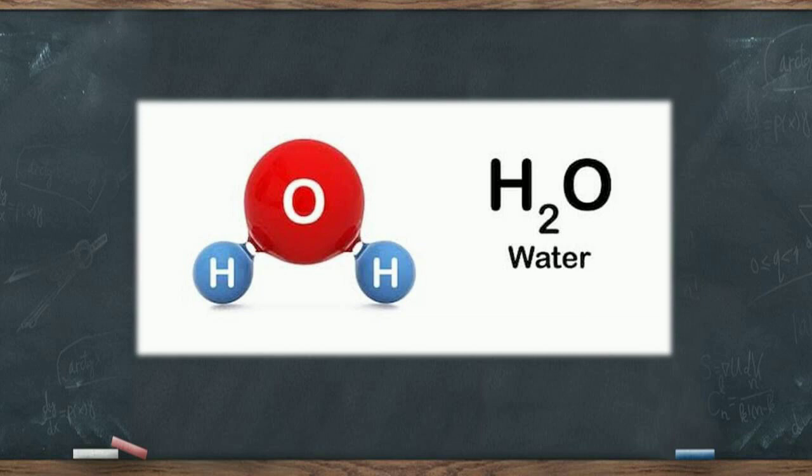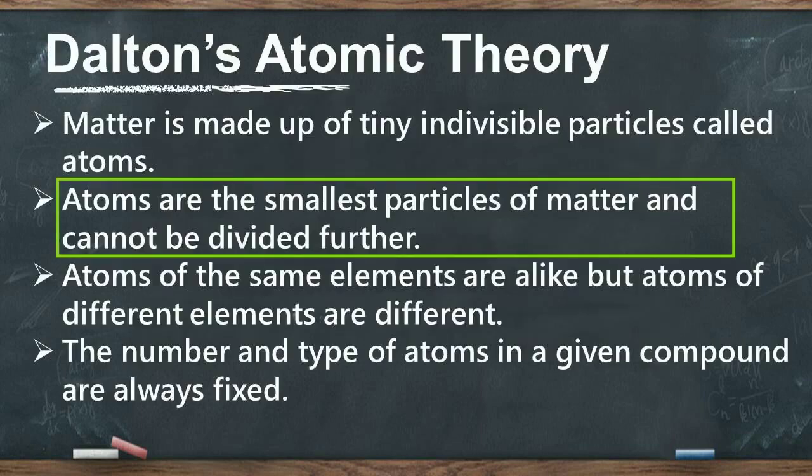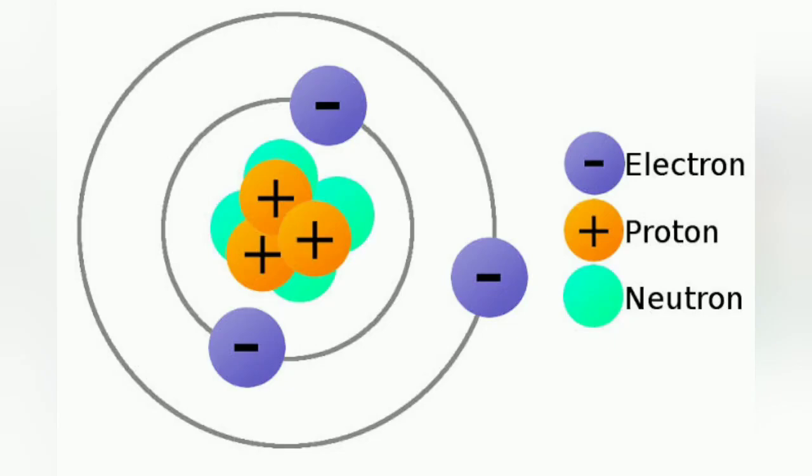One of the points of Dalton's atomic theory is that atoms are the smallest particles of matter and cannot be divided further. But later on, in the late 19th and early 20th centuries, some studies and discoveries showed that the atom is not the smallest particle of matter. Atoms are divisible. They are composed of still smaller particles, namely electrons, protons, and neutrons.